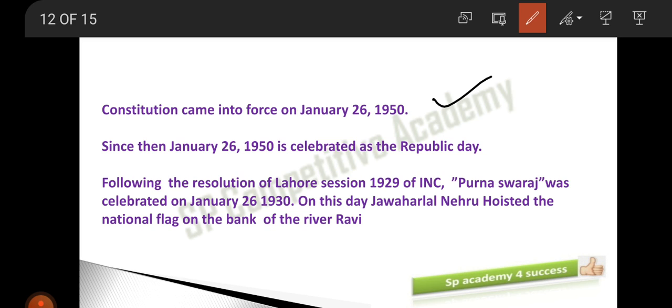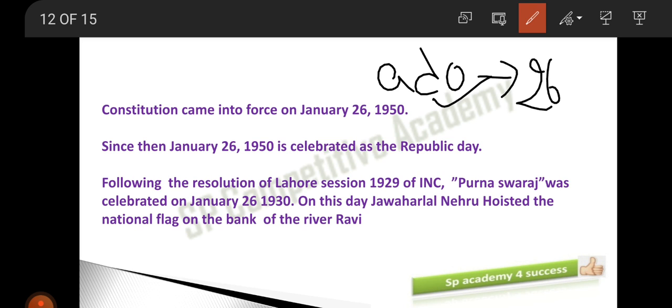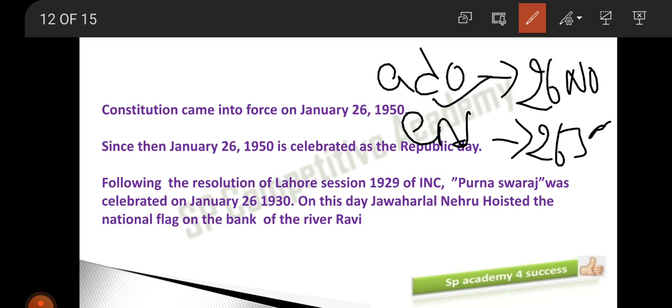No doubt, on that same day it was adopted and it was enforced. Please note the difference between adopted and enforced. The adopted date was 26th November. The enforced date was January 26th. Don't get confused. I repeat this once again: the adopted date was 26th November. The enforced date is 26th January. Both are 26th. The only difference is November, January. Clear? And the year will also change. And on the same day we celebrate Republic Day.